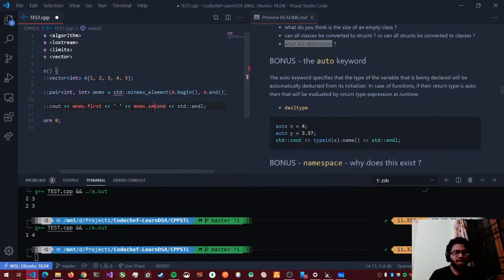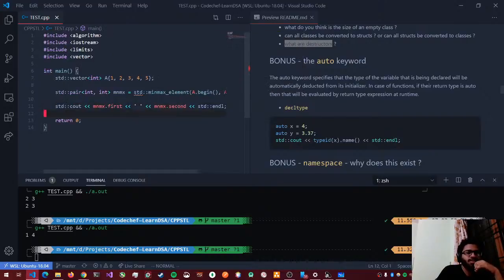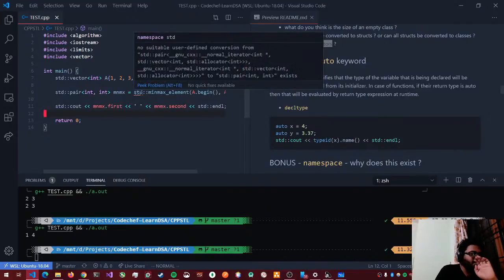This should give me an error. Yeah. So the error says there's no suitable conversion from the stuff to the stuff. But C++ is very descriptive.